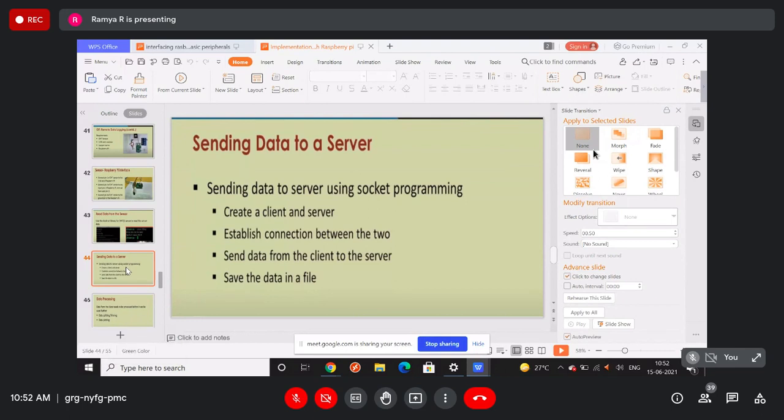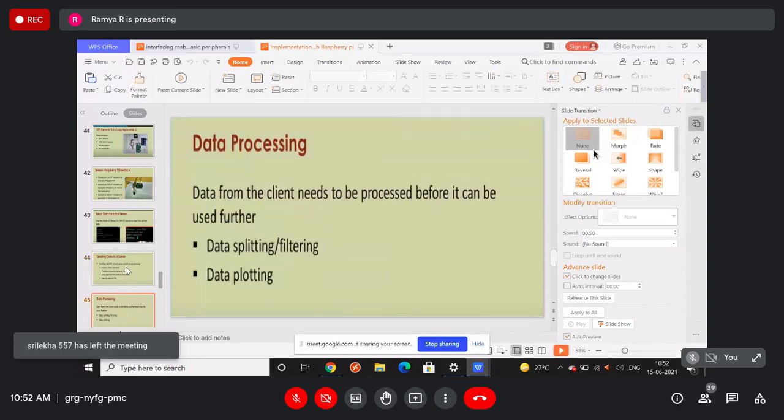First we need a client, and you have to make sure that you use your local machine as a server, or anything else you are using as a server. First you create that, and create a client as well, and establish the connection between the two, and next send data from the client to the server and save the data file in the server. Okay, so now data from the client needs to be processed before it can be used further.